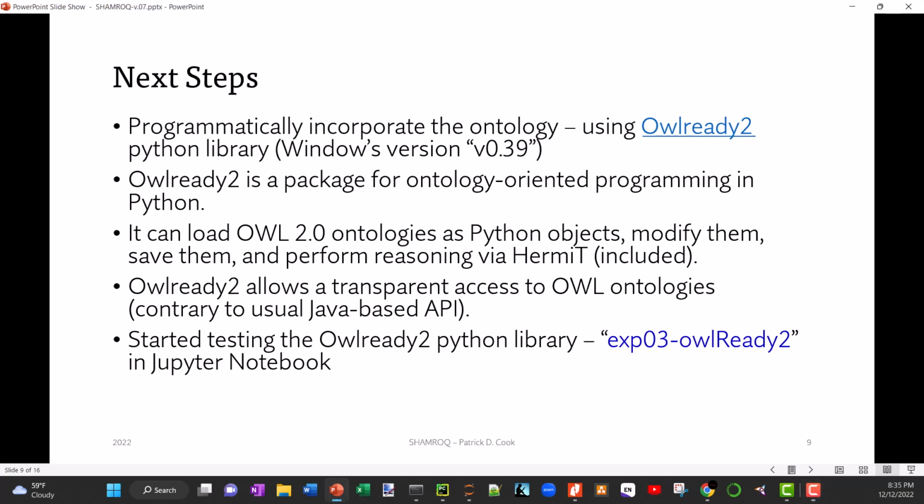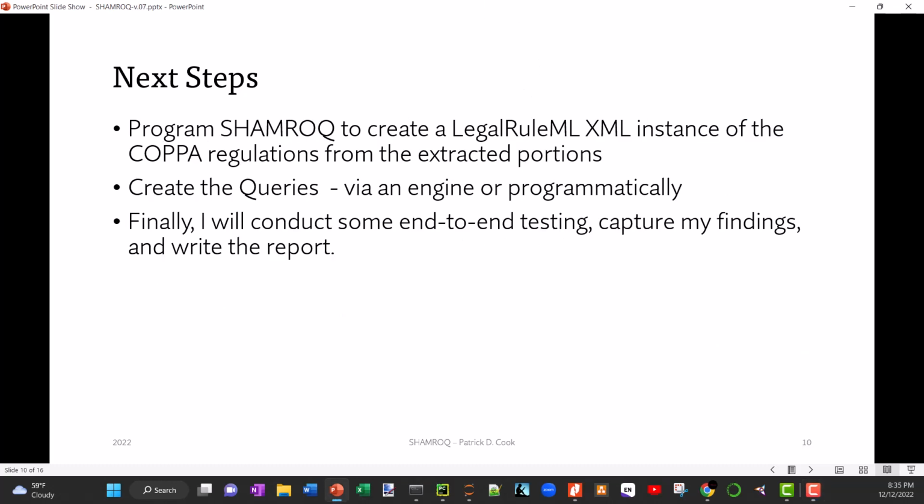Also, a part of the next steps, what I need to do here is to create this legal rule XML instance programmatically. I'm able to now validate the schema. There were three layers of the schema. There was the legal rule XML specification, then it included the RuleML specification, and it included these data types. And that caused some problems in initial validations, but I was now able to validate it.